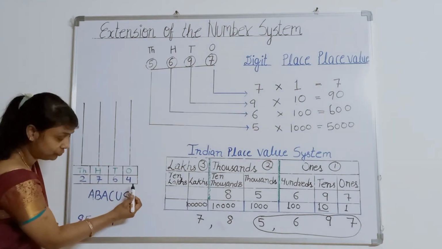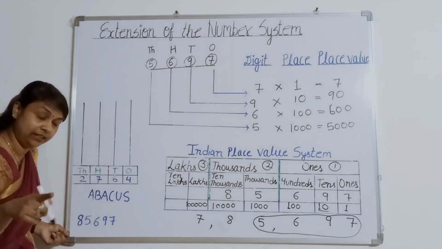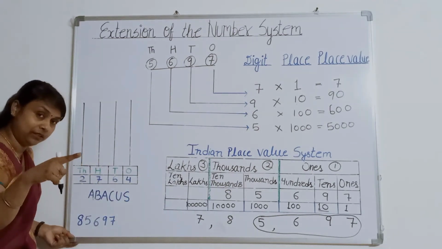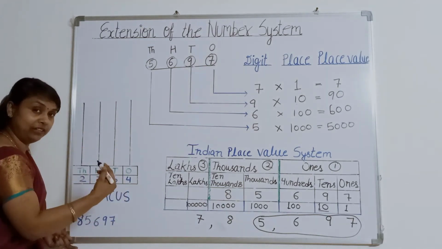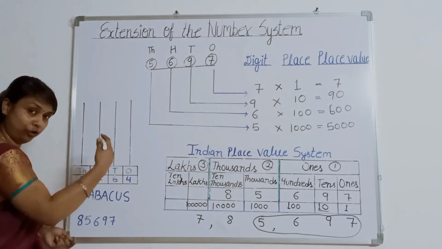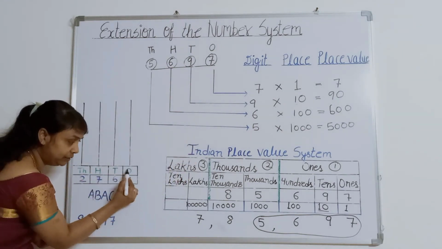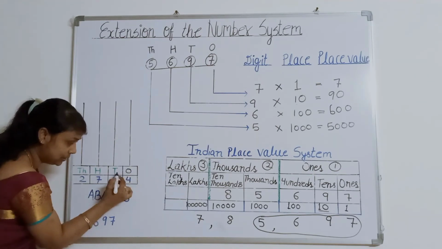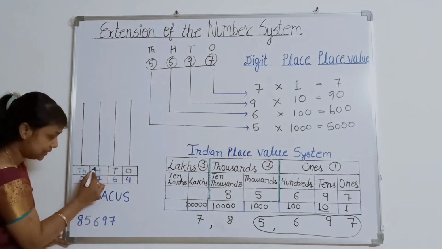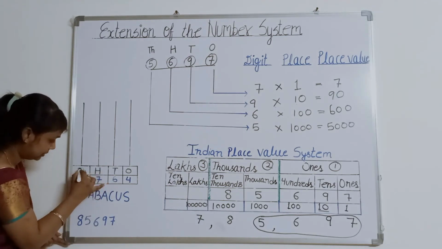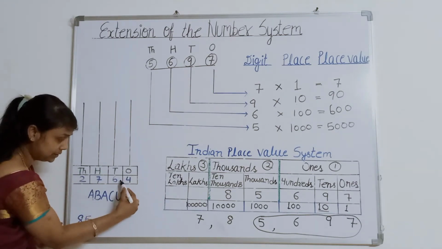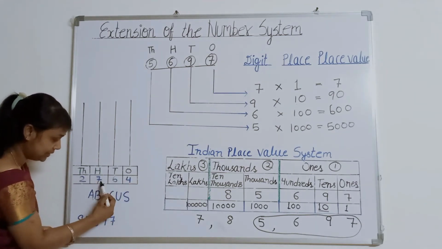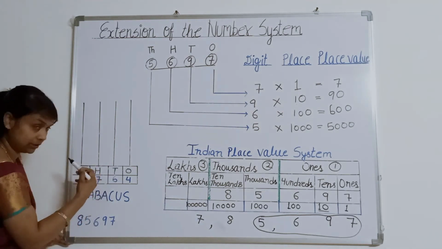First of all, I start with ones. Ones, tens, 100, 1000, 10,000, lakhs, 10 lakhs. I told you earlier also. So we start from our right hand side. So I have written ones, this is 0, this is ones, this is tens, this is 100 and this is 1000. So 4 ones, 6 tens, 700 and 2000.